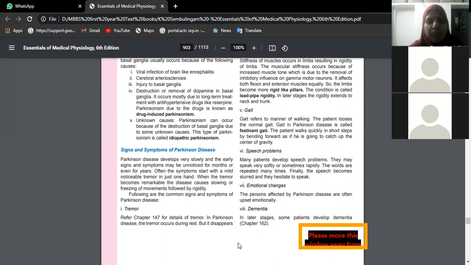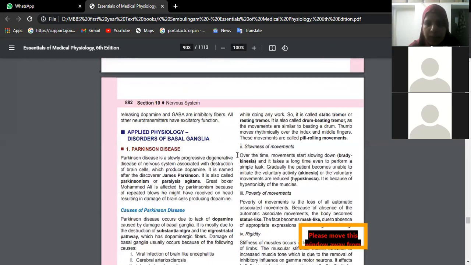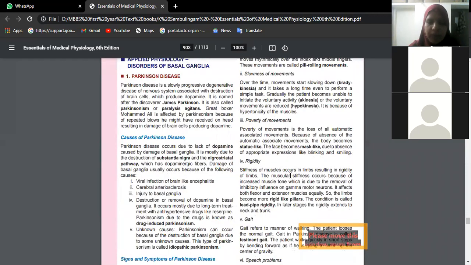Okay, so much of shivering will be there, and you will see the movements are also very much slow. Okay, bradykinesia, akinesia, hypokinesia. Okay, then poverty of movement. Just now I told you facial expressions are not accompanied; like suppose if we are talking, we also smile, and we see whether the opposite person likes what we talk, isn't it? Like sometimes if we are angry also we show it on the face, something like that. But those movements are not seen in case of Parkinsonism.